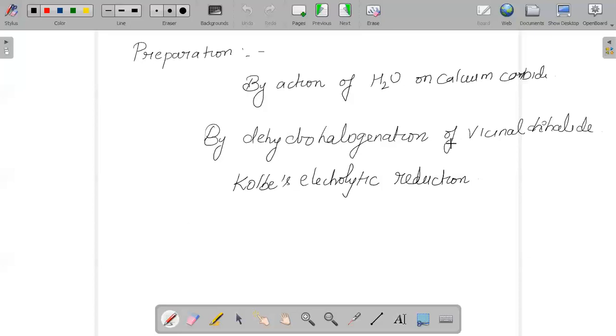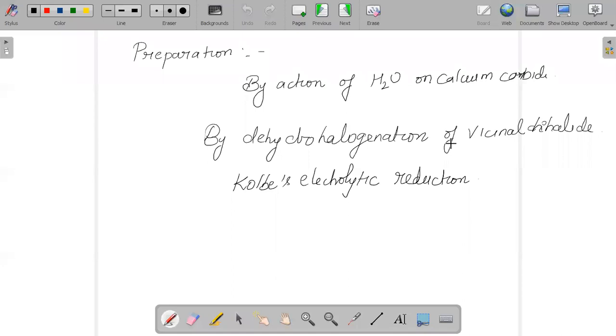Or you can even prepare by Kolbe's electrolytic reduction, in which electric current is passed through a metal carboxylic salt, and we can get the cis or trans form of the ethyne. We can also prepare it by dehalogenation of the haloforms, that is chloroform, or synthesis can be done from carbon and hydrogen.